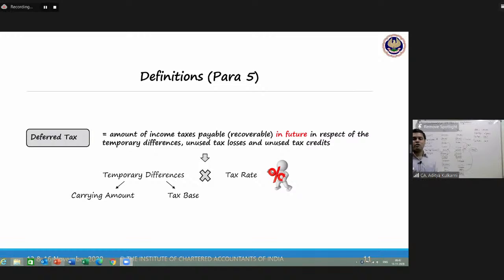The next year, what happens? You are again having a profit before depreciation and taxes of 1 lakh. Now, for tax purposes, will you get a depreciation again? Answer is no. Why? You have already claimed 100%. So therefore, no depreciation. So your tax for the second year will be 30,000 rupees.